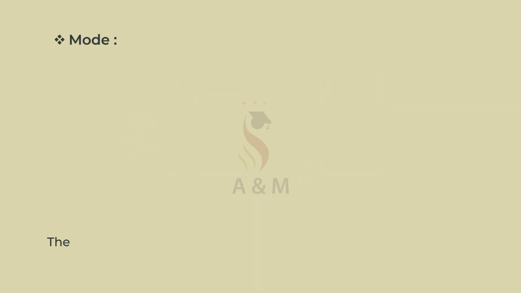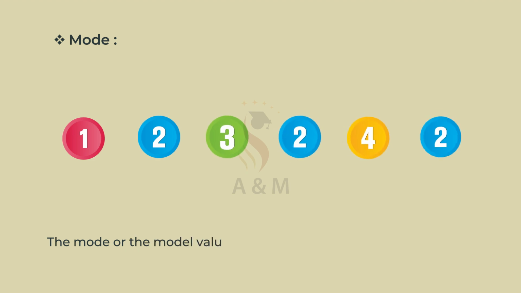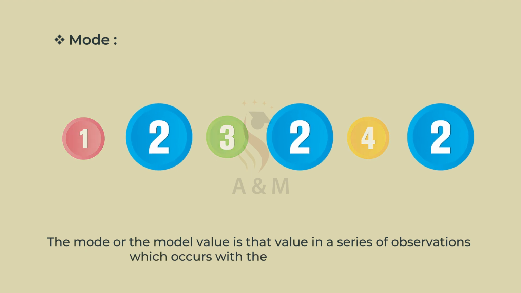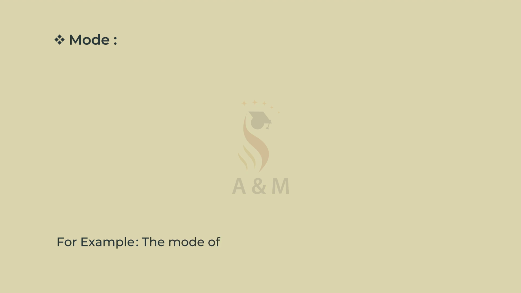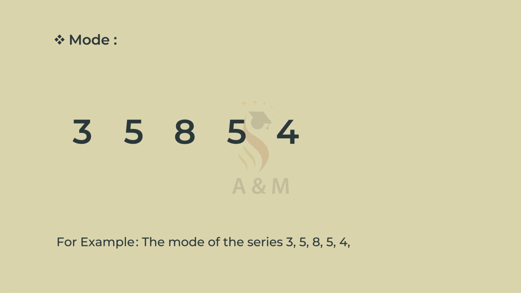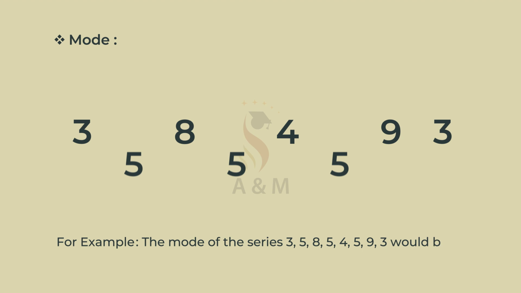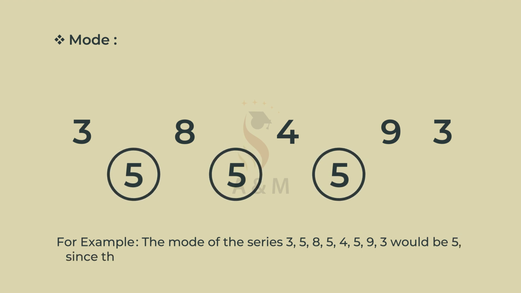Mode. The mode or the modal value is that value in a series of observations which occurs with the greatest frequency. For example, the mode of the series 3, 5, 8, 5, 4, 5, 9, 3 would be 5, since this value occurs more frequently than any of the others.